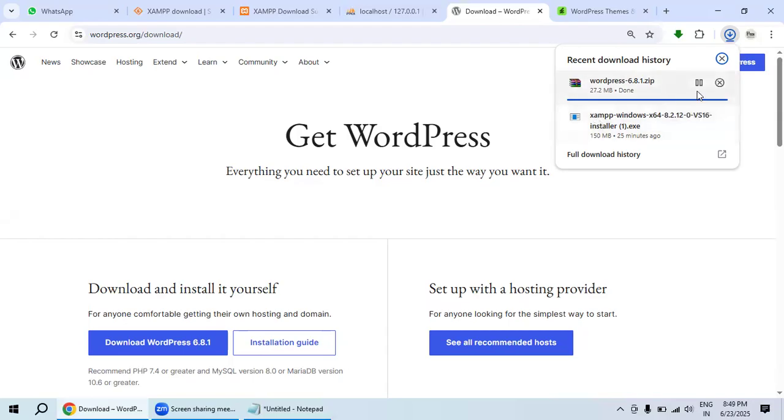Let me see. Some small files need to be downloaded over there, so it may take 2 to 3 minutes to finish. After finishing, it will show a folder, but here it is not showing the folder. Only Cancel and Pause options are showing. So we need to wait for a minute to find the folder.